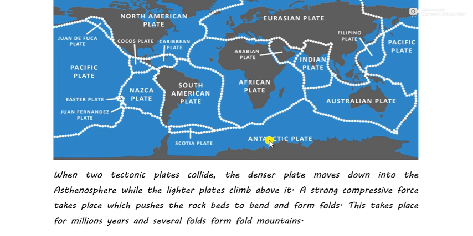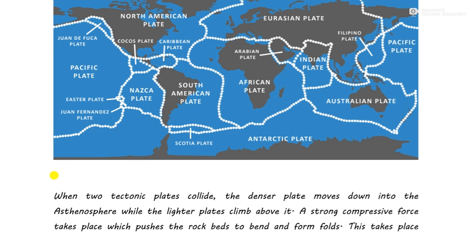So if they ask how fold mountains are formed due to plate tectonic theory, then this is the answer. If I was to write a question, it would be: how are fold mountains formed due to the plate tectonic theory?